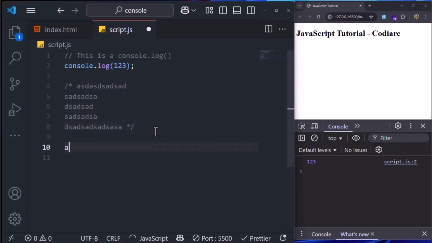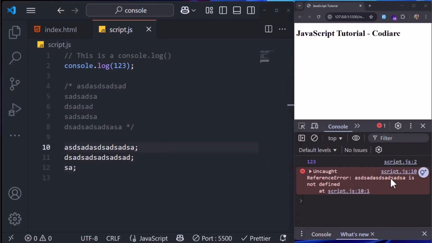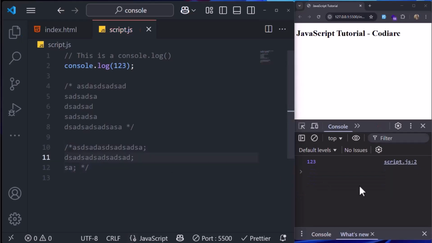I mean, if you write these ones outside the comments, JavaScript is going to give you an error. JavaScript doesn't know what you're doing with these lines, and it says I can't recognize what these are. But if you put them inside comments, as I showed you before, so let me put these inside comments. Now you can see that you don't have any errors, and JavaScript just realizes that this is a comment you wanted to just organize your code.